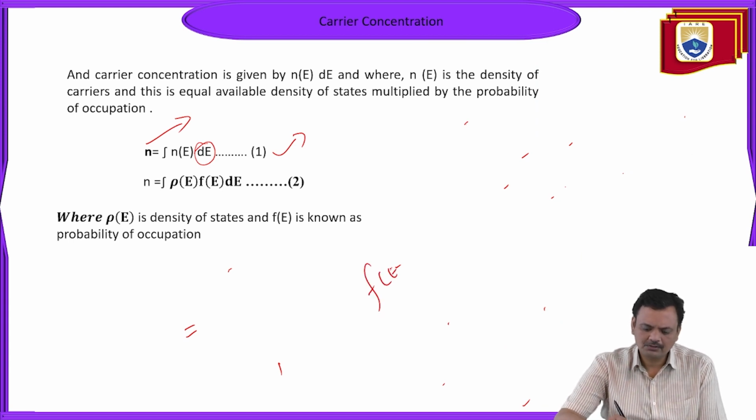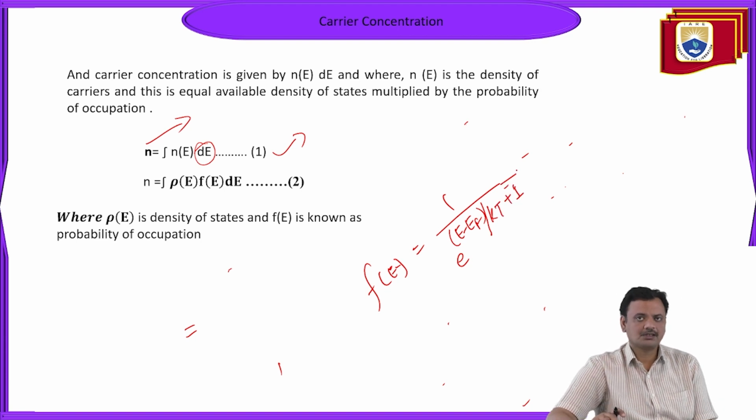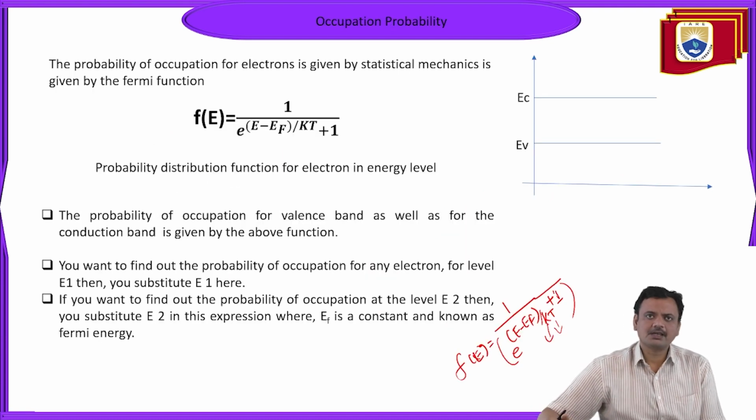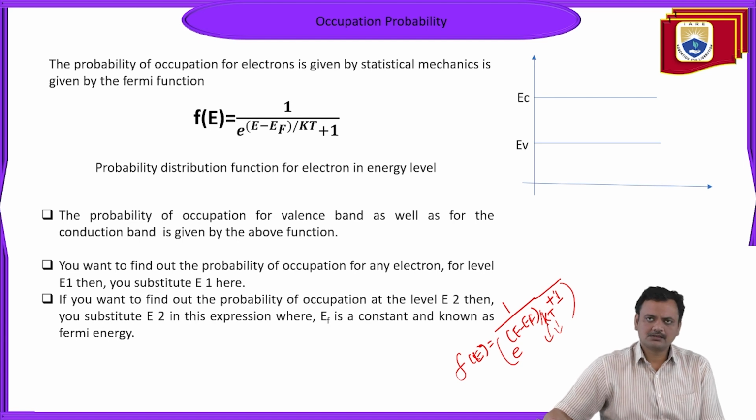F(E) is equal to 1 upon e to the power (E minus EF) upon kT, plus 1. This is the Fermi-Dirac distribution function for distributing the electrons in the available energy levels. So that's why it is written as the probability distribution function for electrons in energy levels.